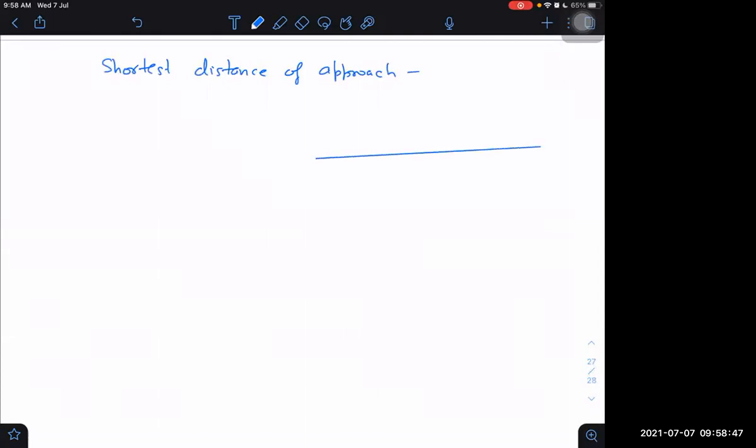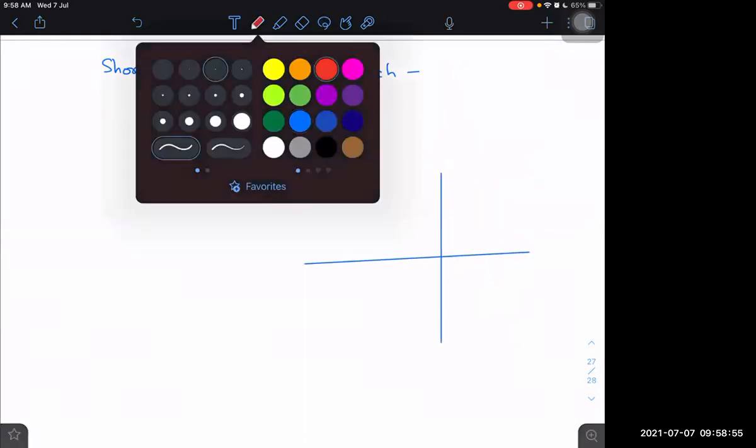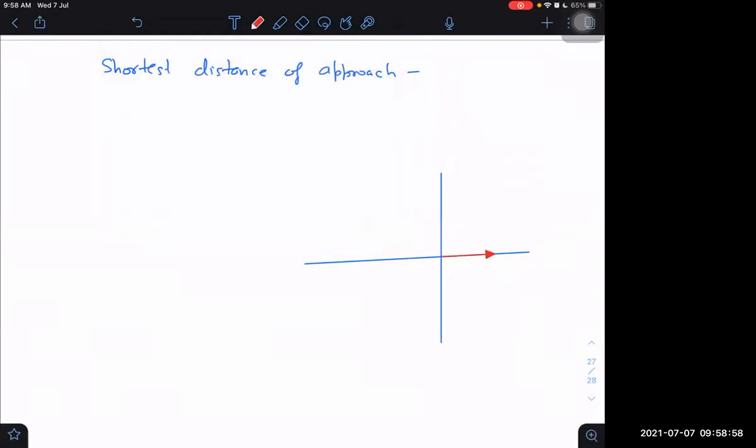If I have two bodies going in mutually perpendicular directions, what will be the shortest distance of approach of those two bodies? For example, one is going in this direction and another one is going in this direction. In mutually perpendicular roads, they are going.